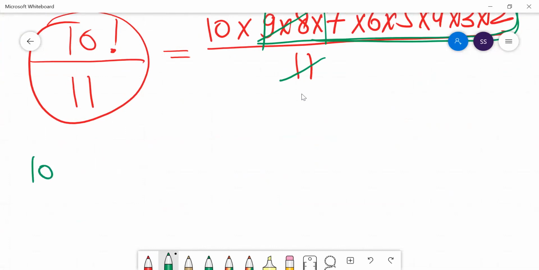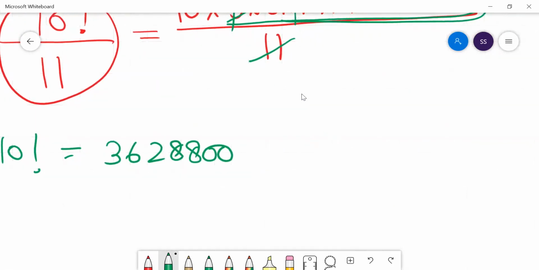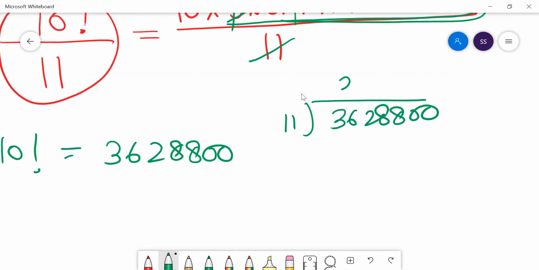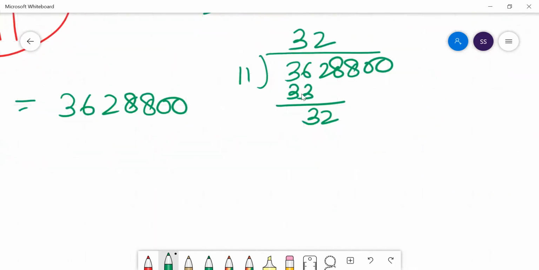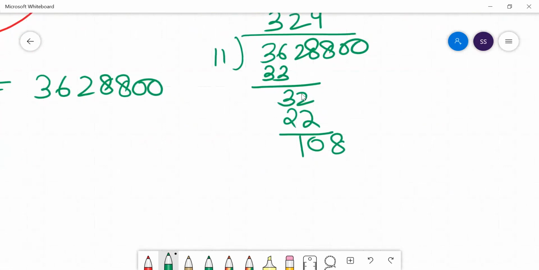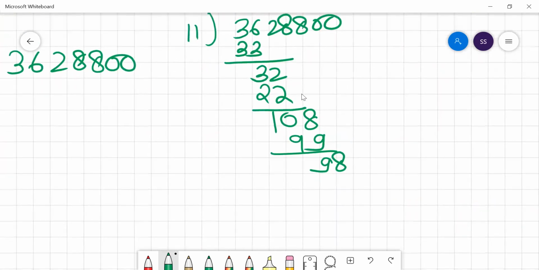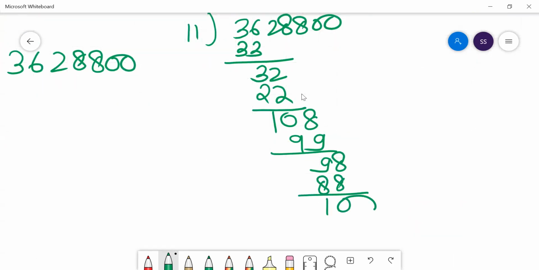The other way: 10 factorial is 3628800. If you divide this number by 11, you'll get 33, that is 32, this is 2, you'll get 22, this is 10, 108. 108 means 9 11s are 99, 11 10s are 110. Take 9 11s, you'll get 98, then 8 11s, you'll get 88, so you'll get 100.